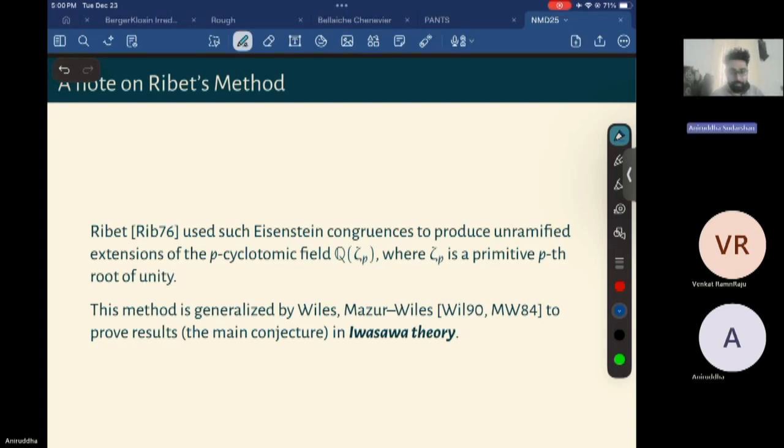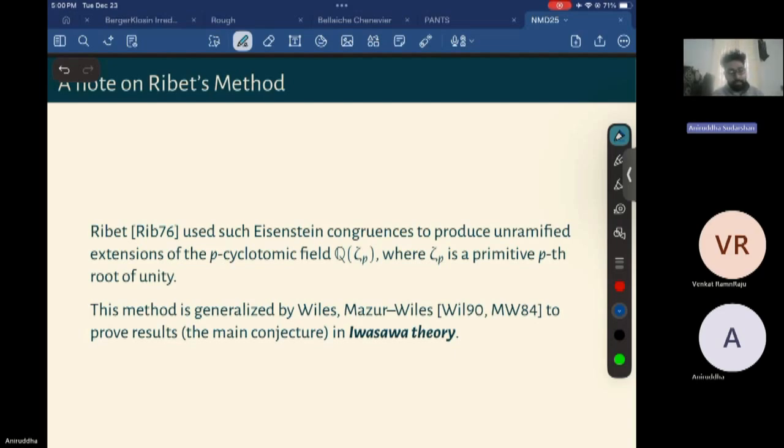This method of using Eisenstein congruences has also been generalized by Wiles and Mazur-Wiles in the early 80s and 90s to prove certain results in Iwasawa theory, and mainly to prove the main conjecture of Iwasawa theory.